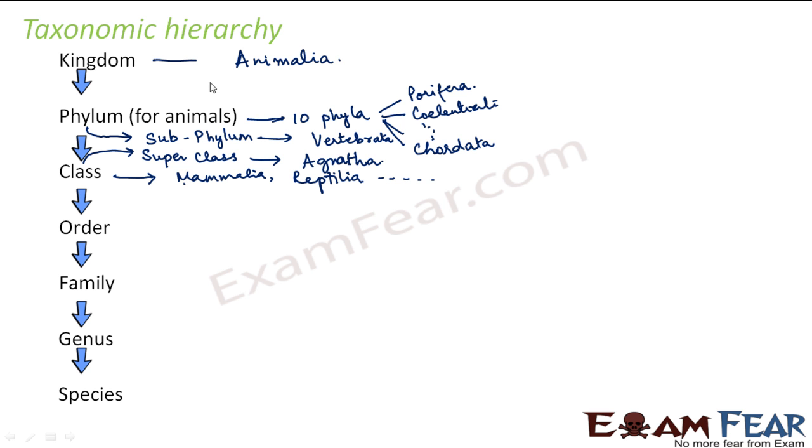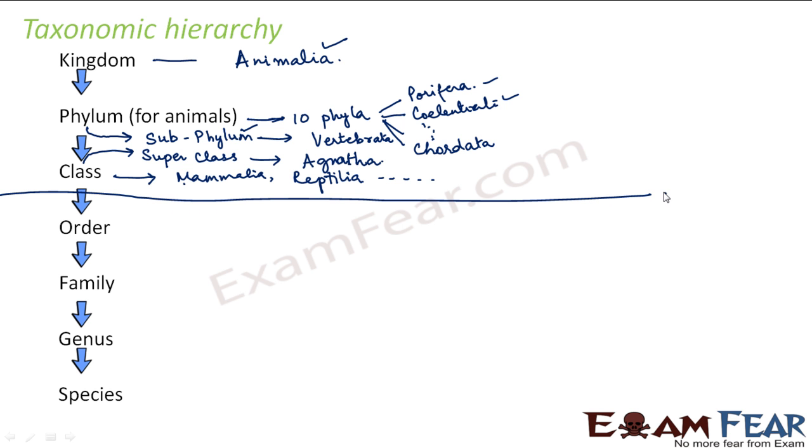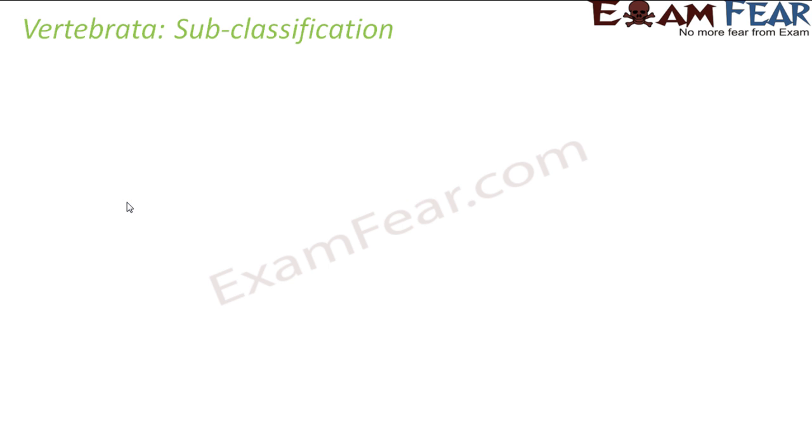So now you understand what we are talking about in this lesson. We started with Animalia. We talked about all the phyla under Animalia. We also talked about some subphyla. Now we are going to talk about some superclasses and the classes. So in this lesson, we will go up to classes. We are not going to go beyond that. That is our limitation in this lesson, and that is what we will discuss in this chapter.